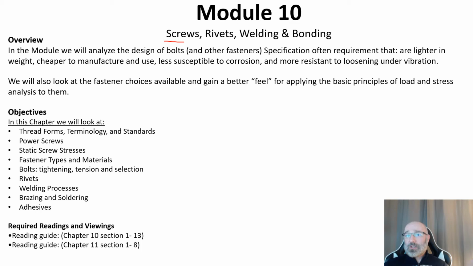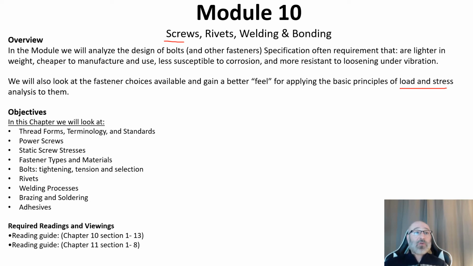So we'll go through the design of how we cover that, as well as some of the testing, what we need to look for, and how we can design them better. Again, sometimes we have that trade-off. How can we make it cheaper, lighter, and better, more resistant to corrosion, without failing at higher rates? All of those things we'll talk about within the design process, and I'll focus a little bit on some testing that I did for some failure analysis as well. Then we're also going to take a look at fastener choices that are available and apply some of the basic principles and equations, looking at stress and loads. So we'll go back to our stress-strain curves related to some screw testing as well.